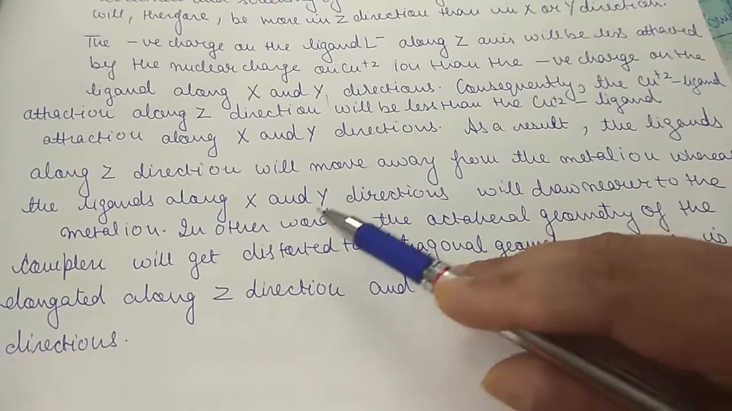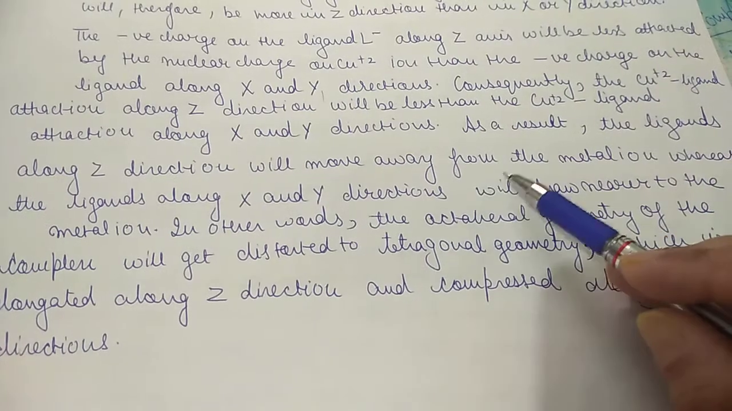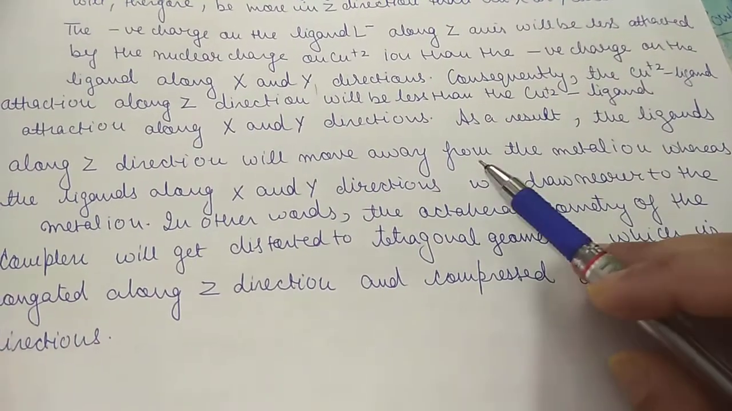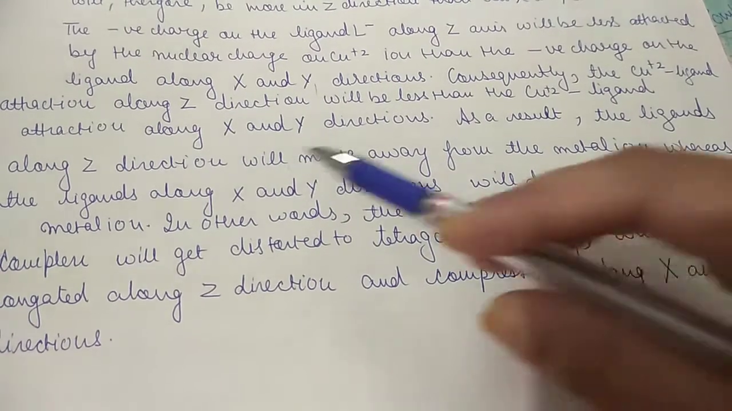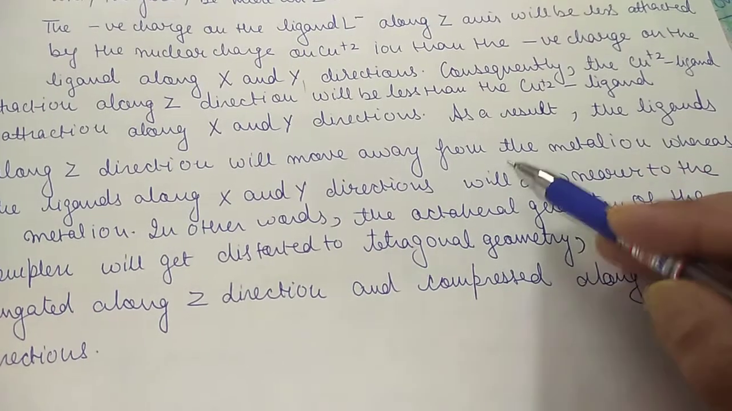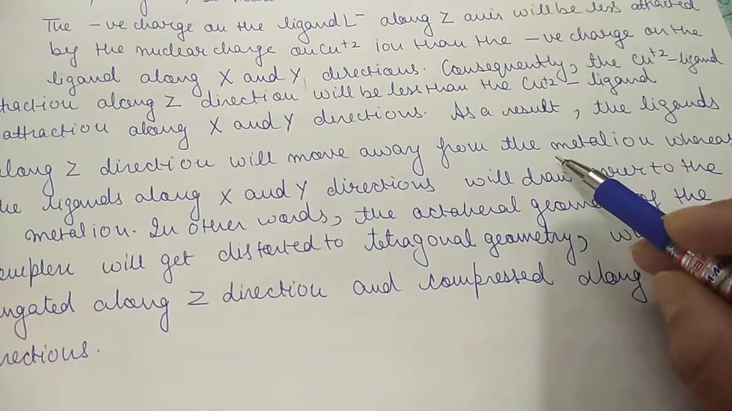Because of this, the ligands along the z direction will move away from the metal ion. Of course, the ligands will move away from the metal ion along the z direction, क्योंकि वो less attraction फील कर रहे हैं, उनको अट्रैक्शन फील नहीं हो रही है स्क्रीनिंग इफेक्ट की वजह से.